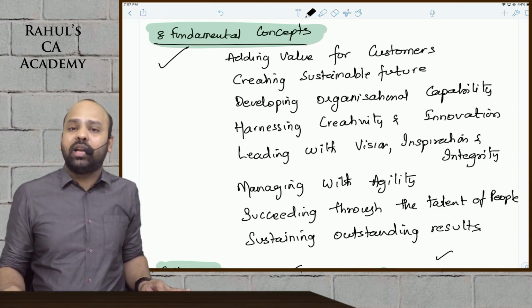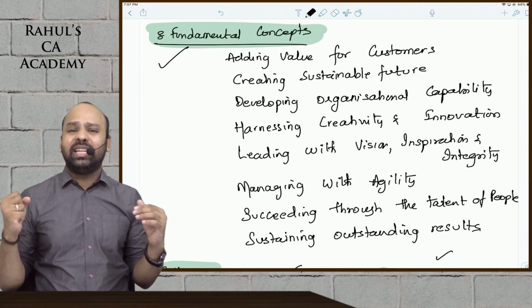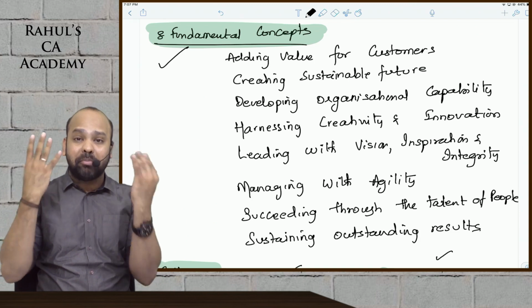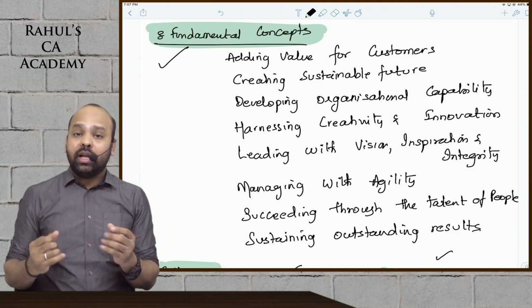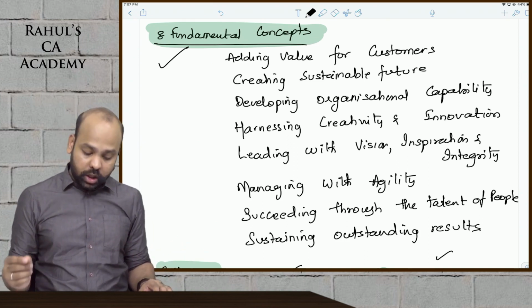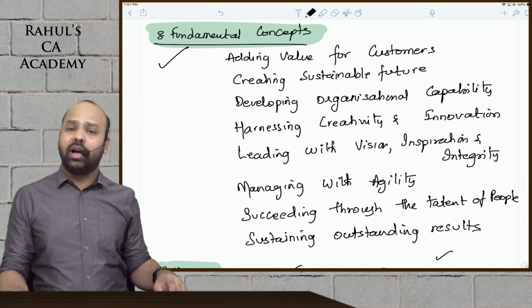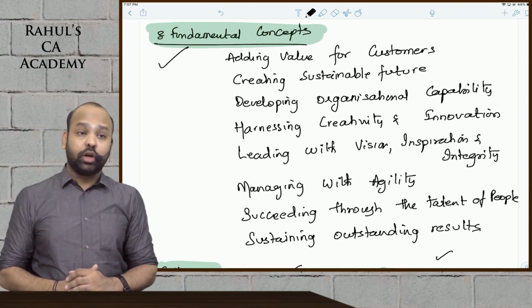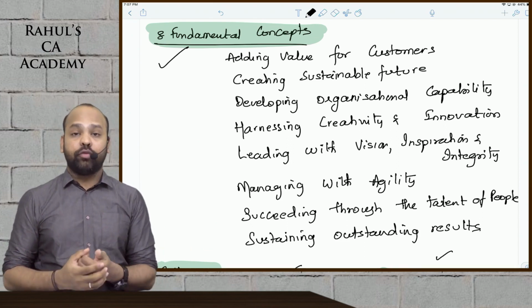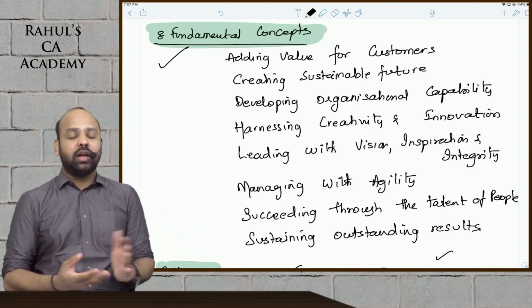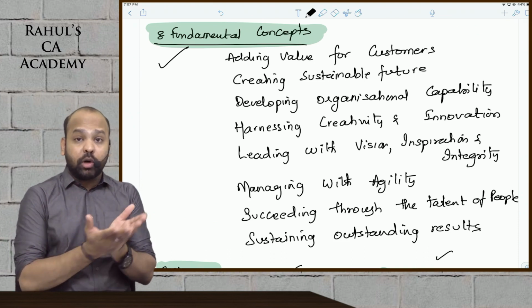Harnessing creativity and innovation. Promote the employees. Let the employees feel that there's a culture wherein they can work with their free mindsets, they can innovate things, they can implement their creativity and bring out new ways of performing the work. Leading with vision, inspiration and integrity. It is very, very important, beta, that you have the right leader. All of us, beta, who are fans of cricket will know the importance of MS Dhoni leading the Indian cricket team. That is what we talk about, a good leader, right?